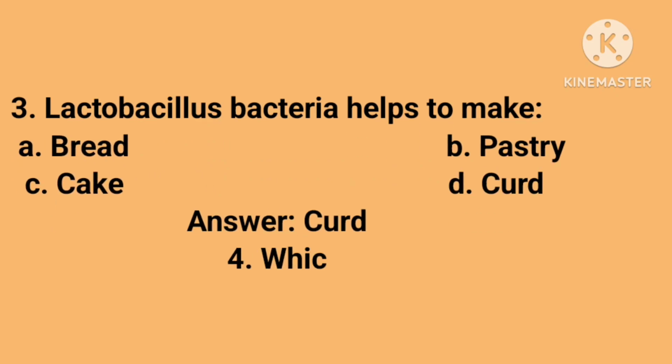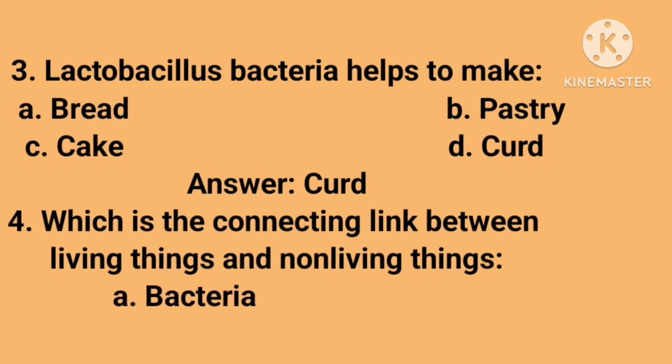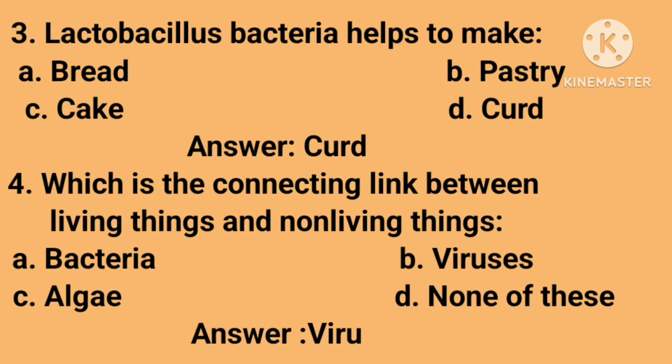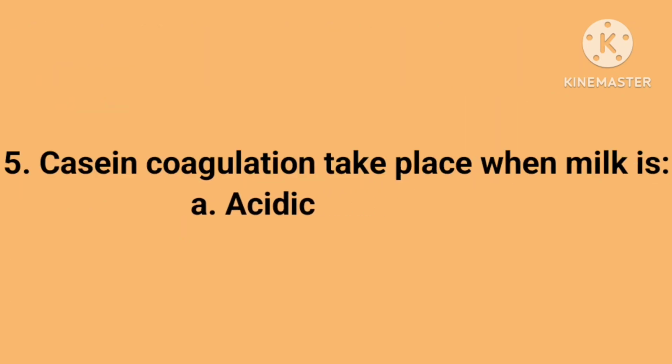Bread, B. Pastry, C. Cake, D. Curds. Answer is curds. Fourth is which is the connecting link between living things and non-living things. A. Bacteria, B. Viruses, C. Algae, D. None of these. Answer is viruses. Fifth is casein coagulation takes place when milk is A.